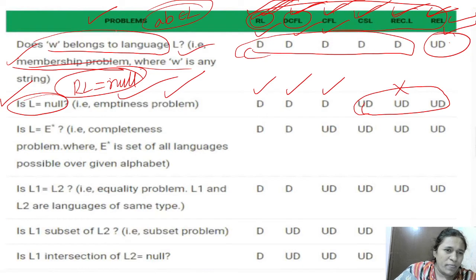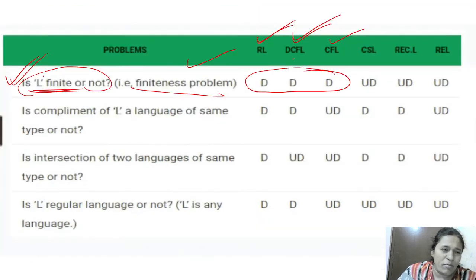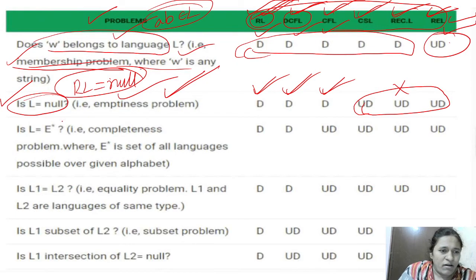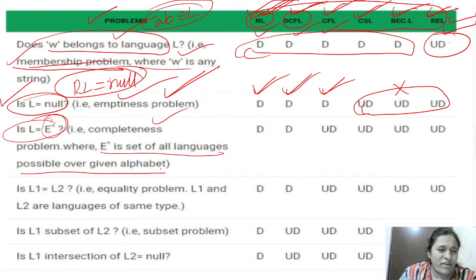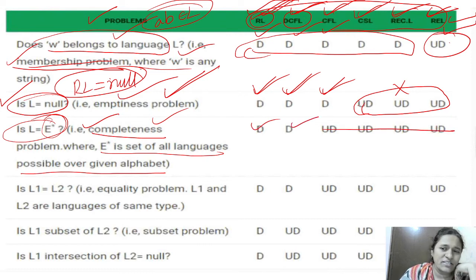Okay, up to now, first one is membership problem. Next one is emptiness problem. This is decidable for three: DCFL, CFL and regular. And the finiteness problem is also decidable in regular, DCFL and CFL. Next one is the completeness problem. L is equal to Σ star, where Σ star is the set of all strings possible over the given alphabet. Is this language complete? That is decidable in regular and DCFL only. It is not decidable in all other languages.